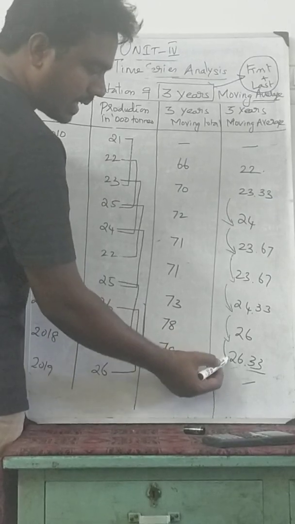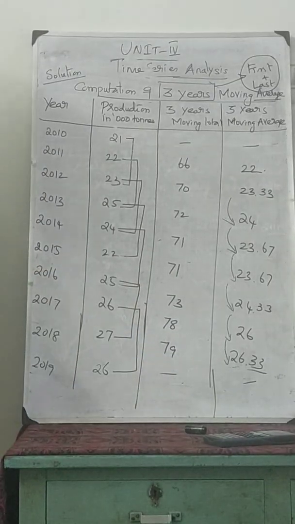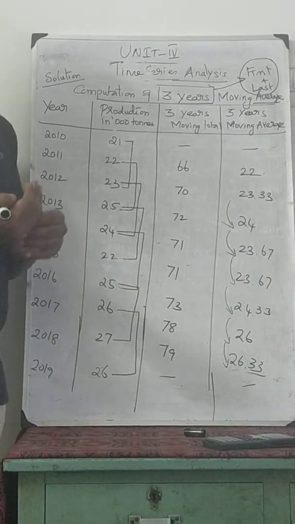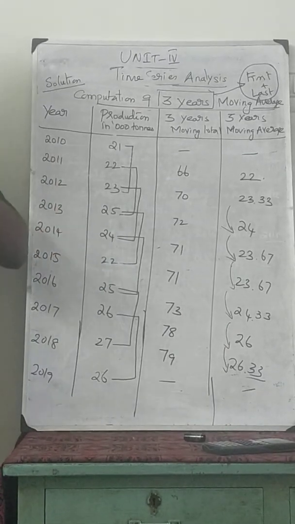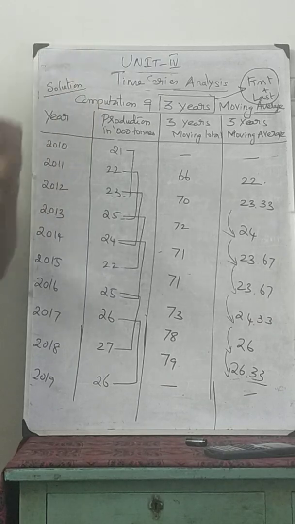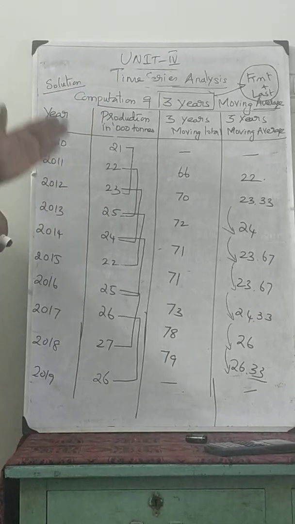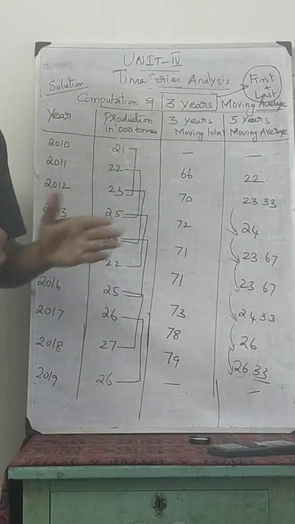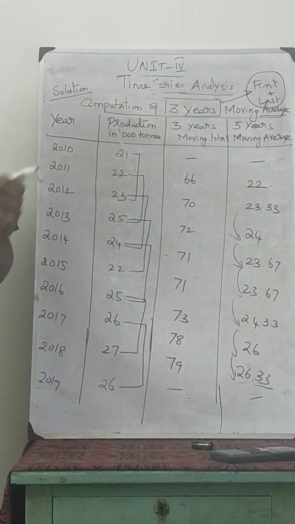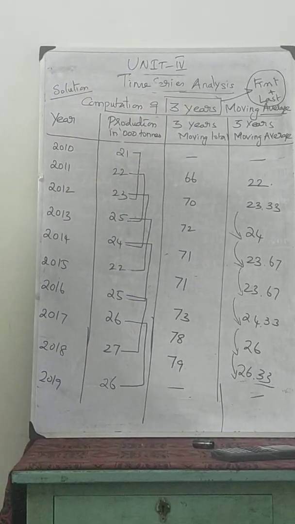So during the 10 years it is not completely increasing, it shows ups and downs. This is the way you do the 3 years moving average calculations if it is a longer period of data. Thank you.